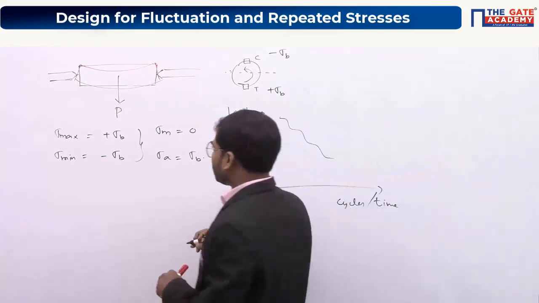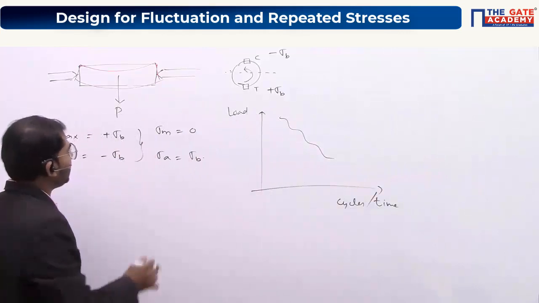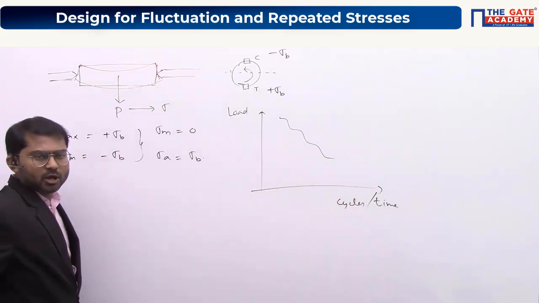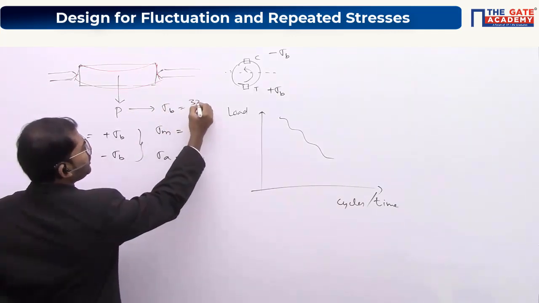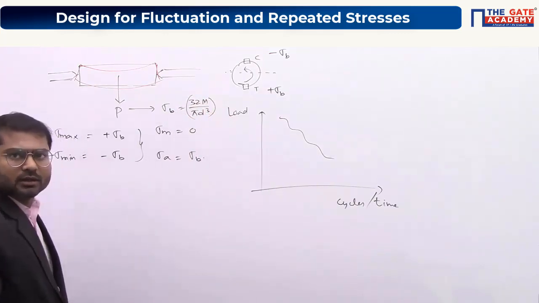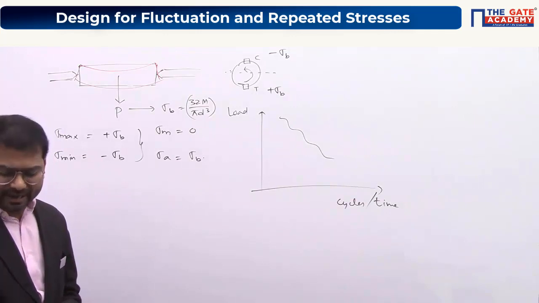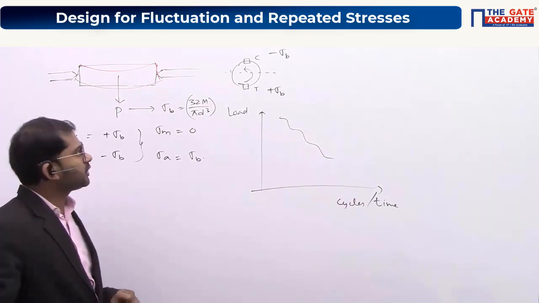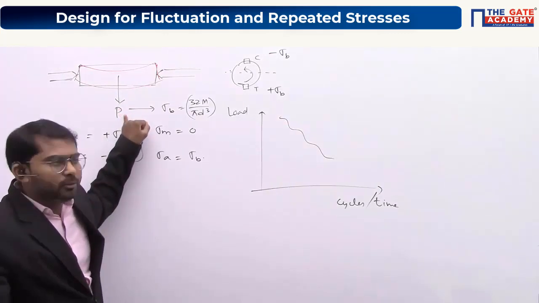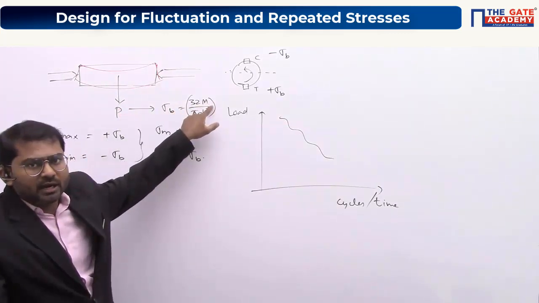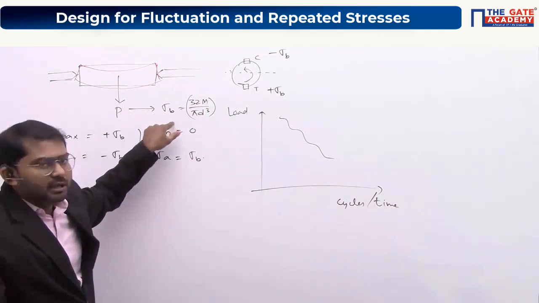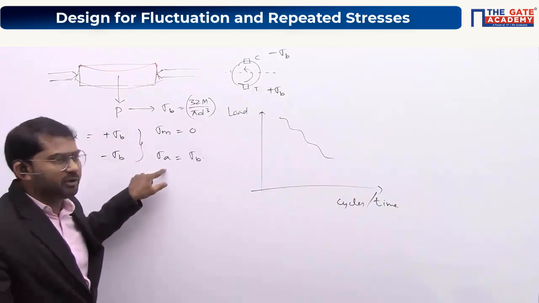You should keep in mind from some concepts that using this load P, we will be getting the value of sigma. Is it right? I hope you people know that sigma B is nothing but 32 M by pi d cube. I hope you remember this formula. For a cylindrical shaft experiencing bending moment M, bending stress is equal to 32 M by pi d cube. So using this value of P, whatever the applied load is, we'll be getting the value of bending moment, and using the bending stress formula, we'll be getting sigma B. Using sigma, we'll be getting sigma mean and sigma amplitude.